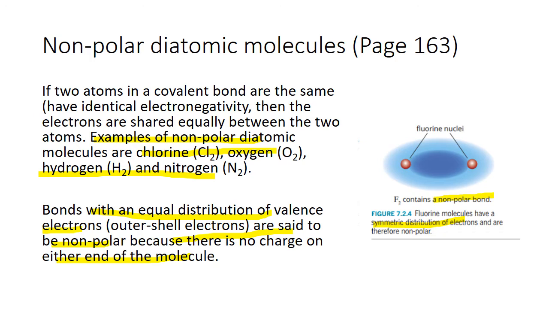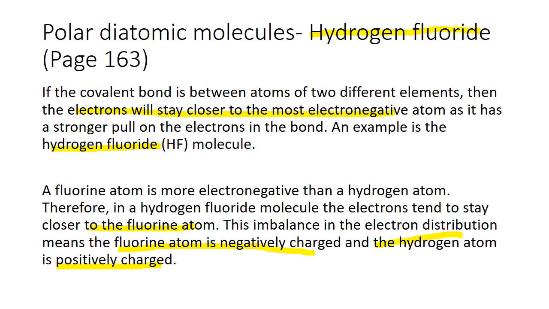If you have a polar diatomic molecule, most likely it's because the electronegativity value is different between the atoms. There are also other reasons as well, but in general, we can say that if the electrons are not being distributed evenly within the molecule, then you will get a polar molecule. If the electrons are shared or distributed equally, then it is a non-polar covalent molecule. So moving on to the next slide.